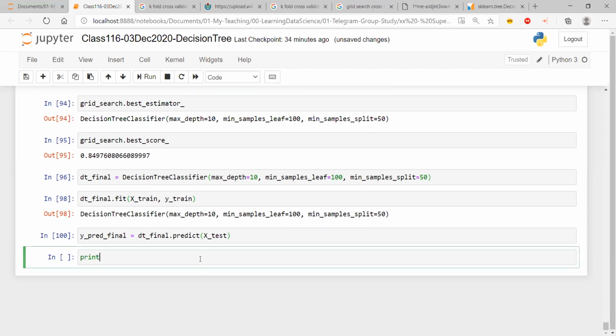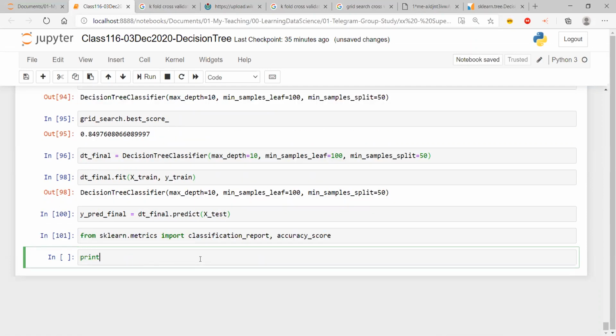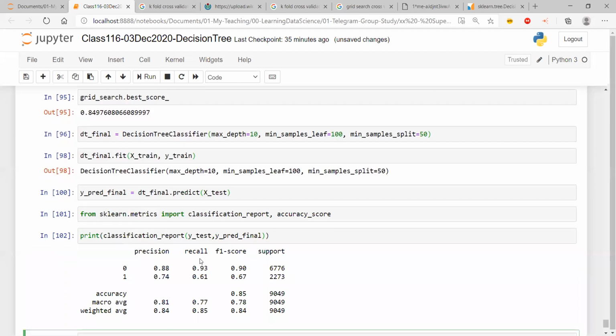Now I want to know classification report. Sorry, I have not imported that. So from sklearn dot metrics import classification report and accuracy score. And then what I'm going to do, print classification report with y test and y pred final.